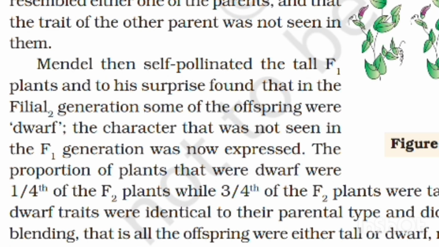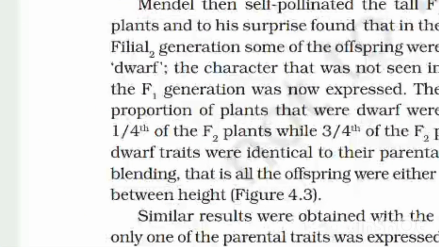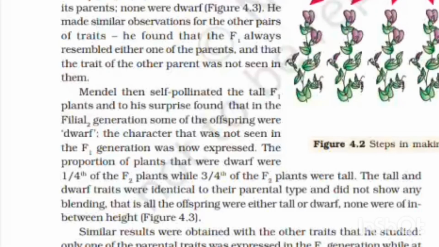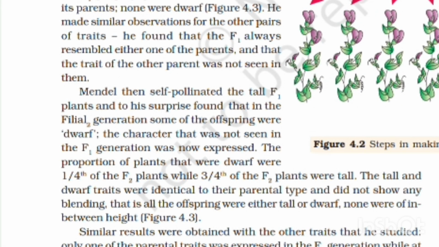some of the offspring were dwarf. The character that was not seen in the F1 generation was now expressed. The proportion of plants that were dwarf was one fourth of the F2 plants, while three-fourths of the F2 plants were tall. Tall and dwarf traits were identical to their parents' types and did not show any blending.